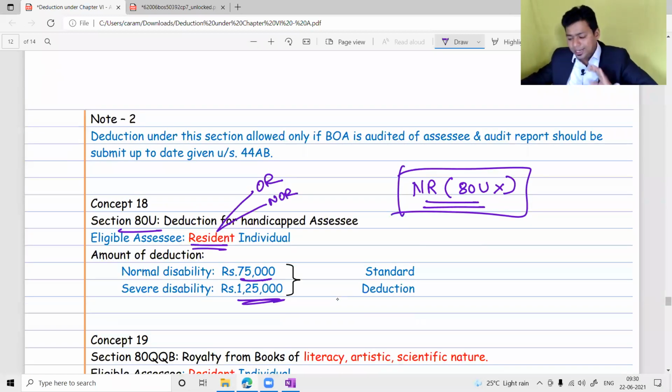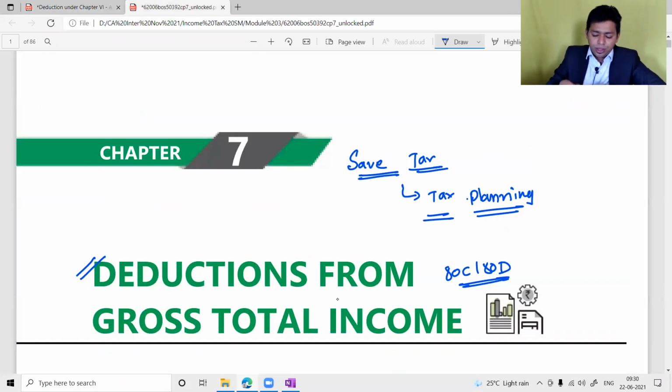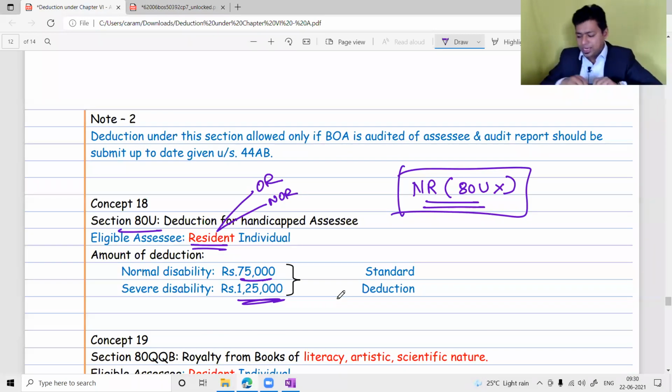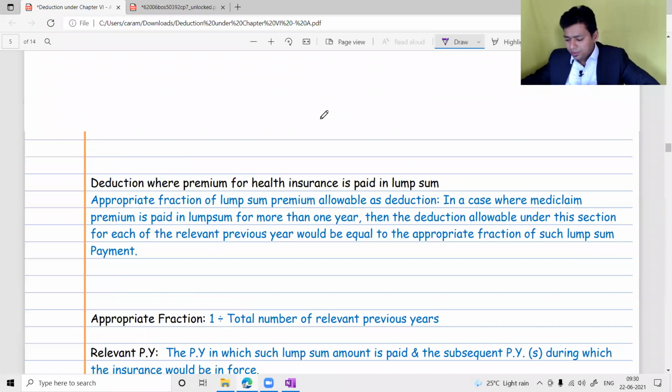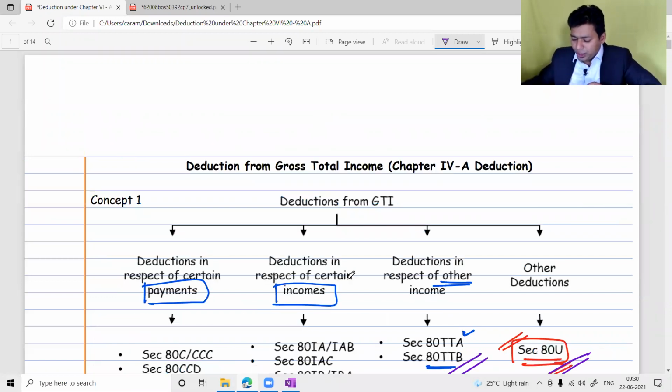So these are the 3 sections that I have discussed with you. 80C, you already know, if you invest money, you get a deduction. Okay. If you invest money, you get a deduction in 80C. So these 2 deductions are done.